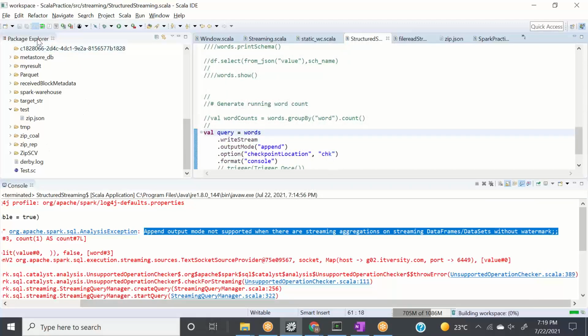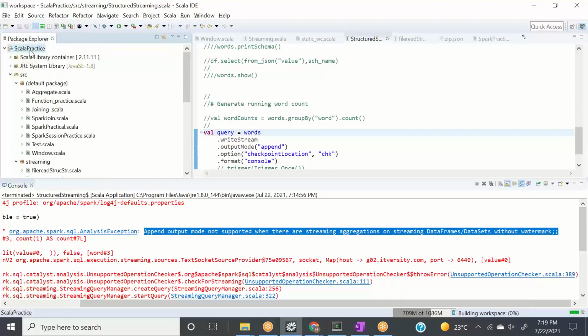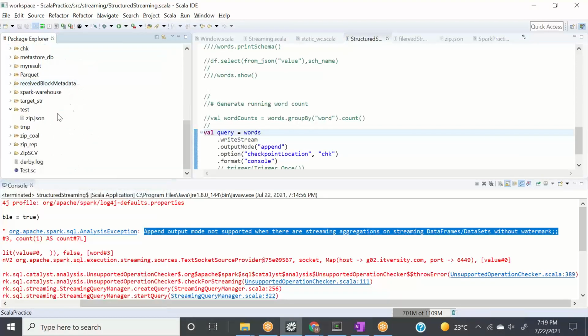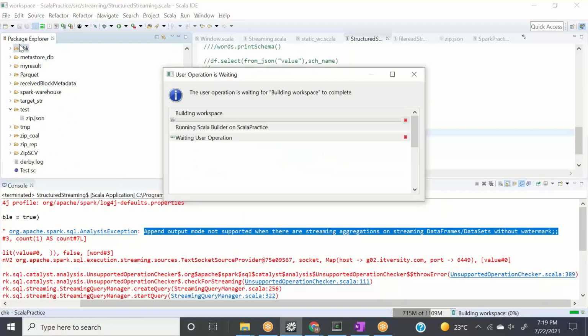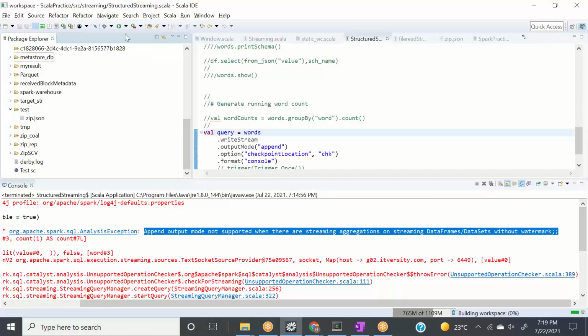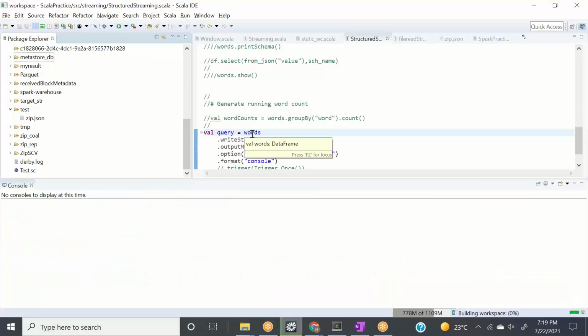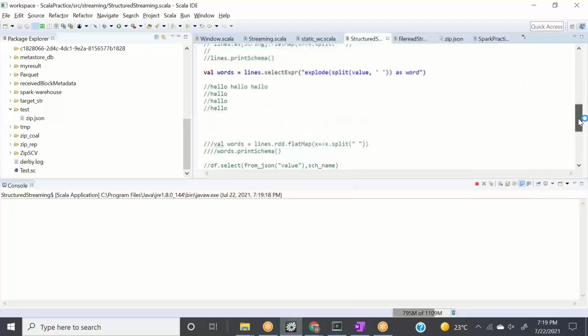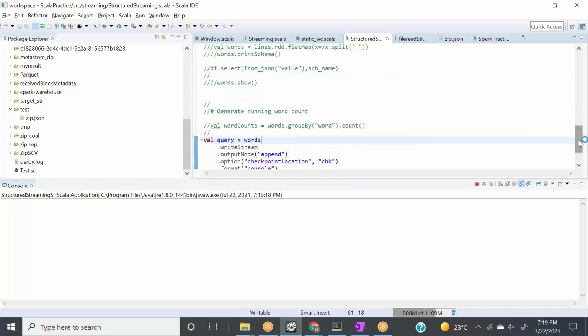Control S. Refresh this. Go to checkpoint. Delete it. Okay, and now run it. Let's see. I'm not sure whether it works because I'm not sure how it will see explode, but let's see.